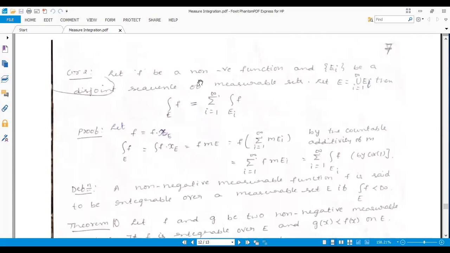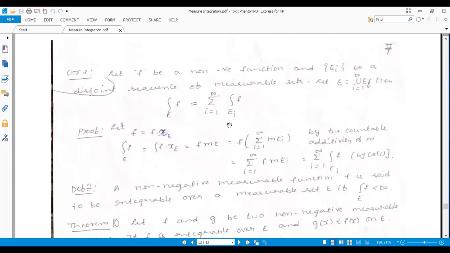Now, one more corollary related to that. Let f be a non-negative measurable function and the E_i's be a disjoint sequence of measurable sets, and that measurable set can be written as E. E is equal to the union of the E_i's, i running from 1 to infinity. Then the integral of f over E is equal to the summation i running from 1 to infinity of the integral of f over E_i.